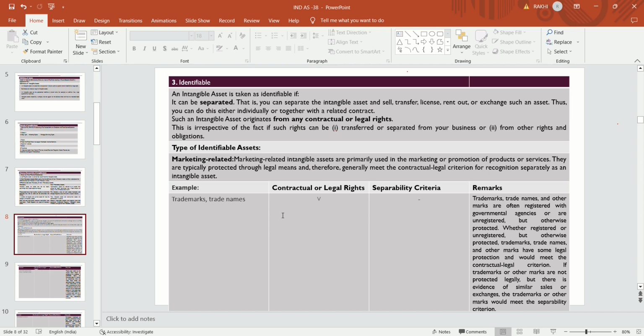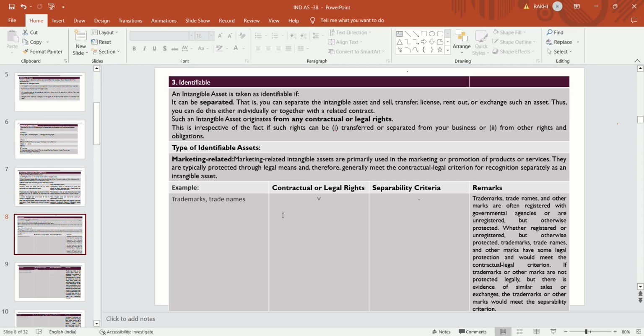So what does separable mean? The definition of separable is that you can sell, transfer, license, rent out, or exchange such an intangible asset. Then it is termed separable. You can do so either individually or together with a related contract.